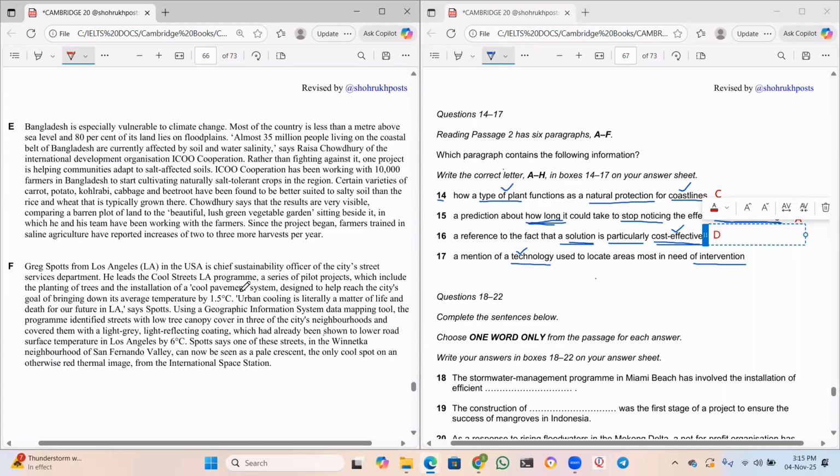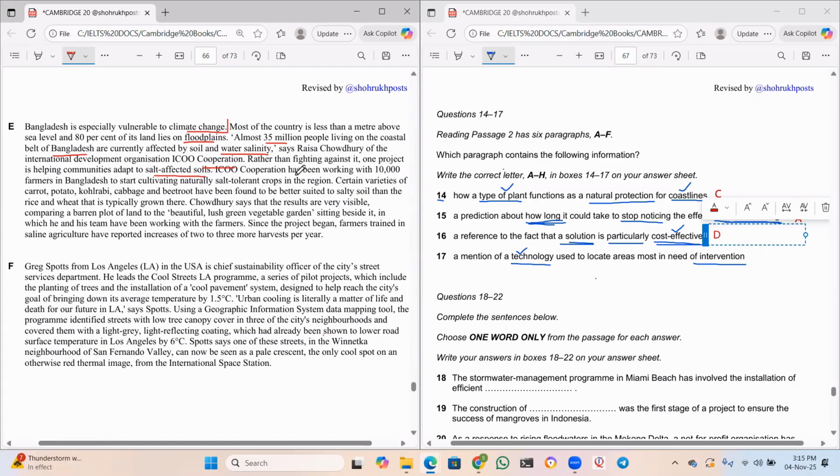That is E. Now, Bangladesh is especially vulnerable to climate change. Most of the country is less than a meter above sea level, and 80% of its land lies on floodplains. Almost 35 million people living on the coastal belt of Bangladesh are currently affected by soil and water salinity, says Raisa Chowdhury of the International Development Organization, ICCO Cooperation. Rather than fighting against it, one project is helping communities adapt to salt affected soils.